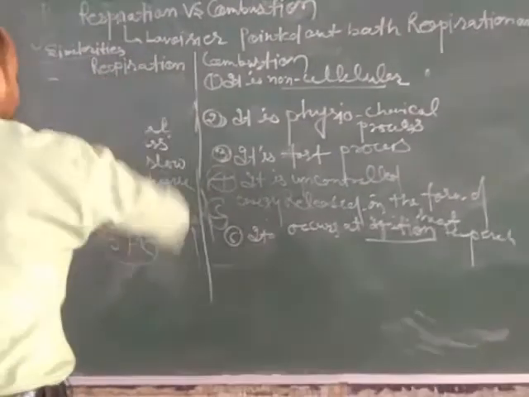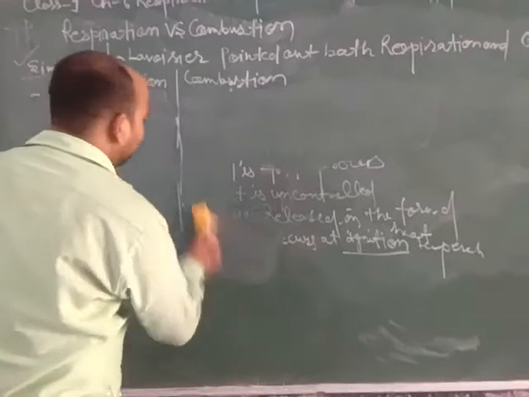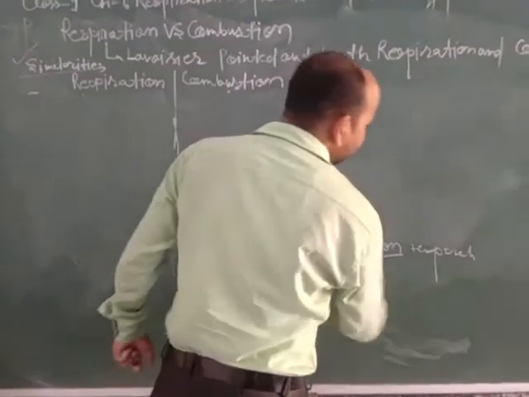Now dear students, we will discuss the next point in the difference between respiration and combustion.